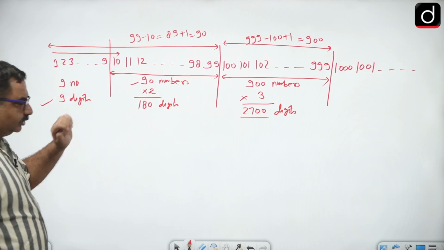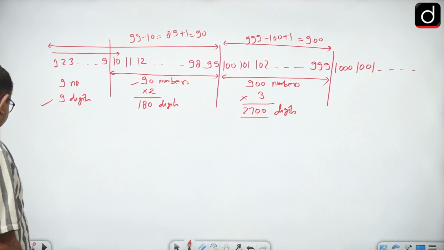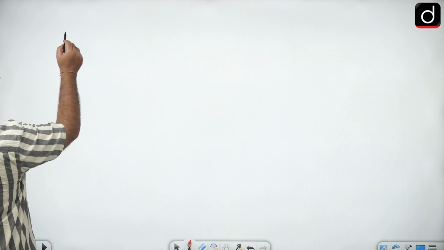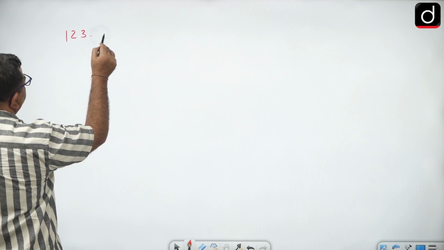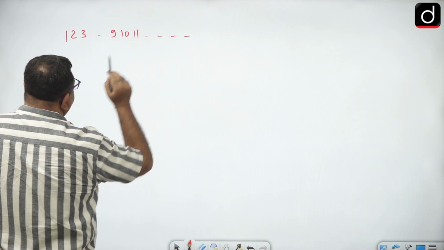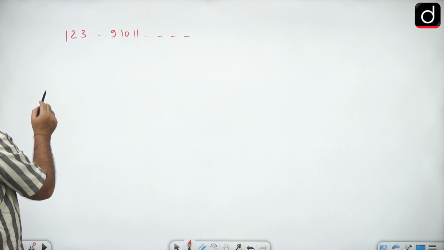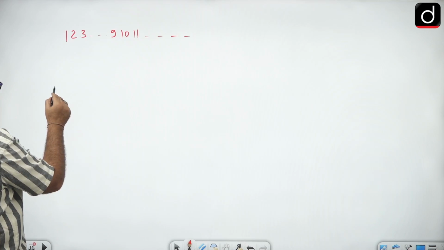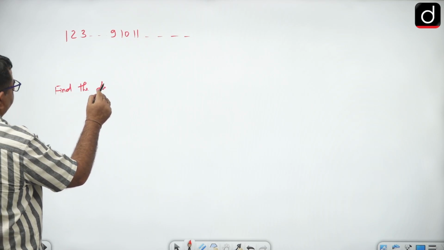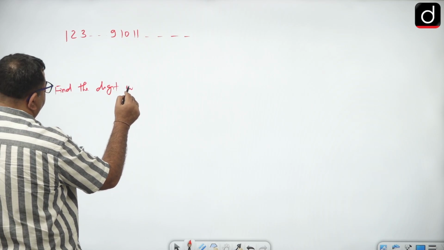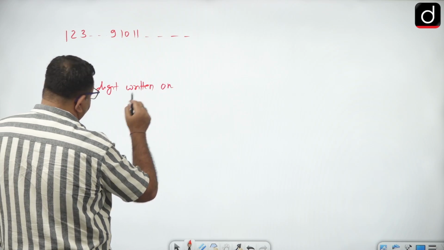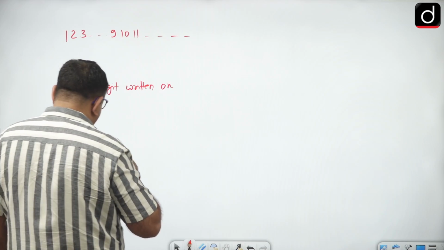चलिए अब we'll see some questions based on that, that if this is the series 1 2 3 all the natural numbers, I am writing one after another, and the question is find the digit written on